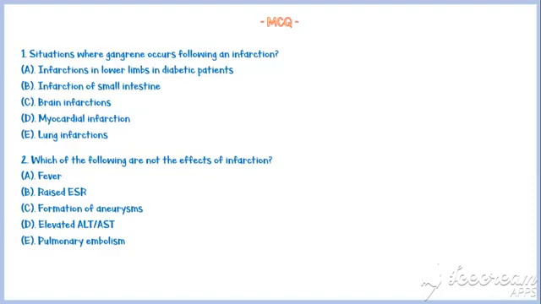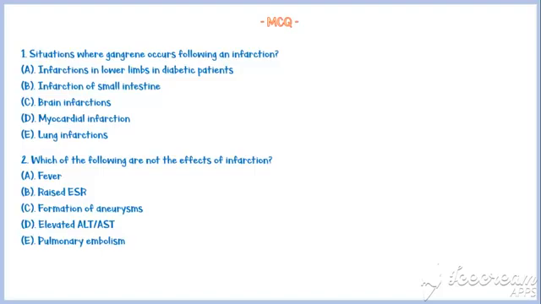Now, gangrene occurs due to secondary infection of an infarcted area with anaerobic bacteria. Infarctions in lower limbs in diabetic patients are most often complicated by wet gangrene, with anaerobes coming from the soil. Infarctions in the small intestine can also be complicated by gangrene with anaerobes in the intestinal flora. But the other three types of infarction mentioned here do not undergo wet gangrene because anaerobes cannot reach those areas. So, the answers should be A and B.